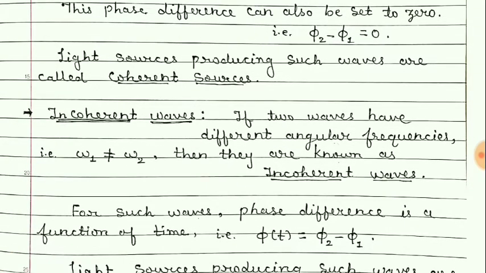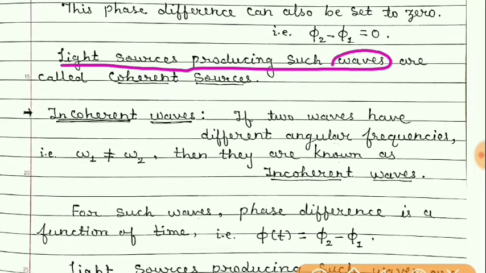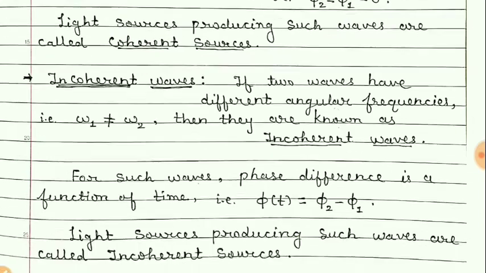Now, light sources which produce such types of waves are called coherent sources, means those sources which produce waves having the same frequency, they are known as coherent sources.